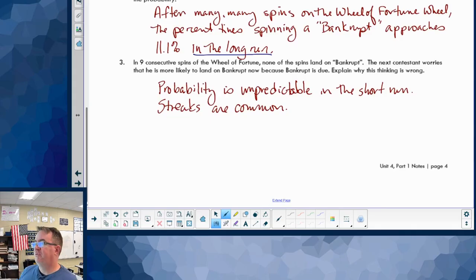Now, along the same lines, if somebody's worried they spun 9 spins and they didn't hit bankrupt, somebody's worried, oh no, am I going to hit bankrupt? No. Remember, streaks are possible. It's perfectly fine. So in this case here, probability is unpredictable in the short term. You don't have to worry about hitting a bankrupt on the 10th spin. But it will eventually happen. And that's what we're going to talk about this unit.